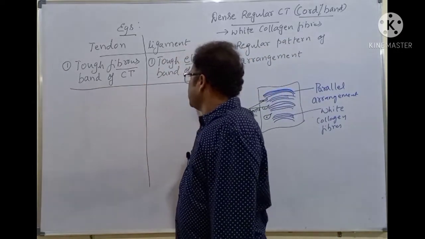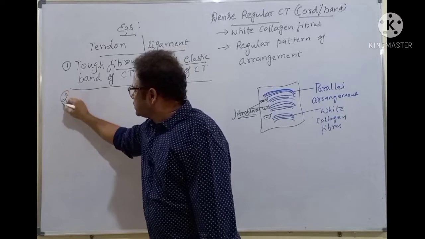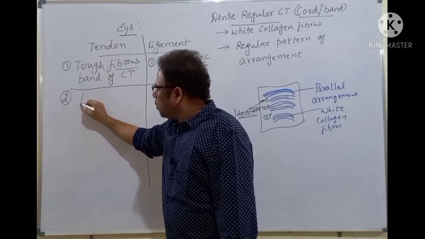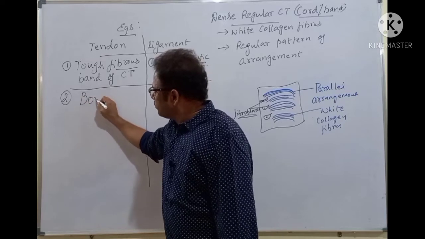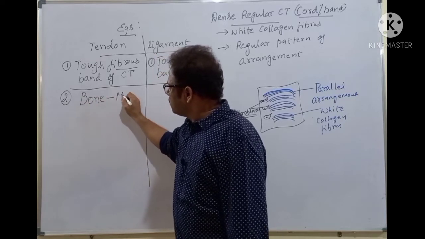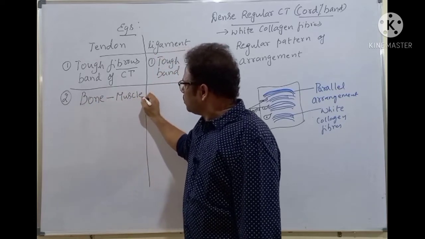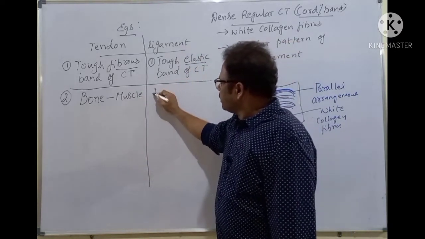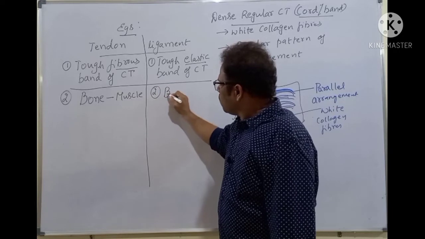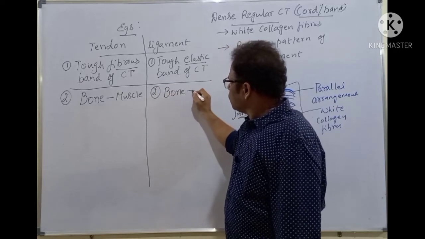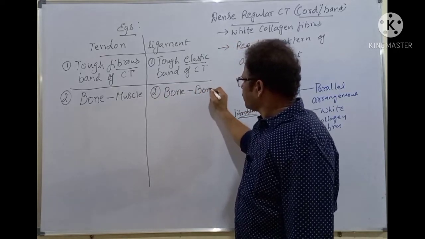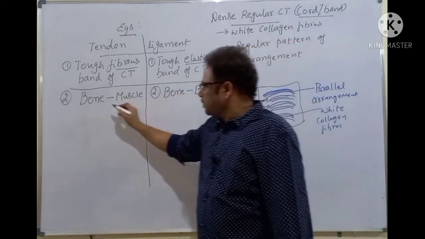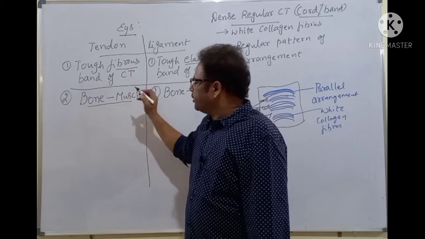The second point is tendon is a connection between the bone and the muscle. It connects the bone with the muscle. I'll explain here. And ligament is a connection between the bone to the other bone. First of all, I'll come to the tendon.